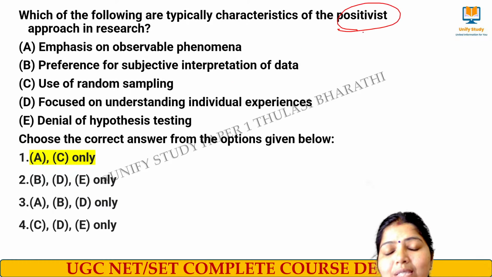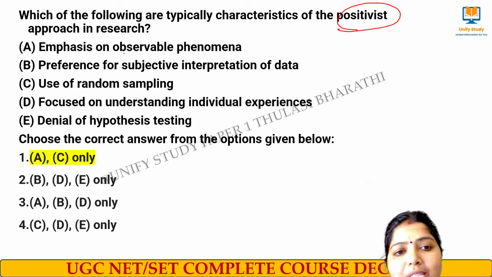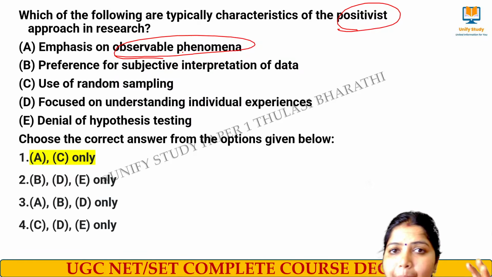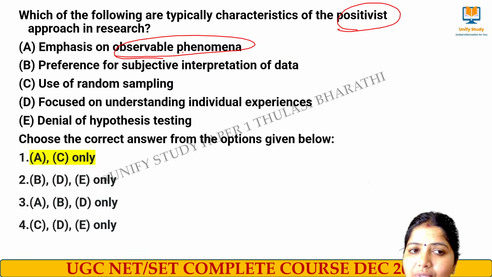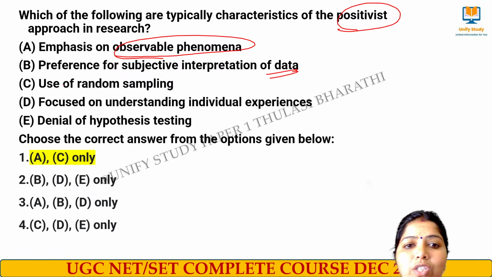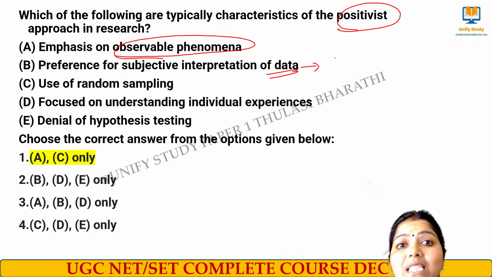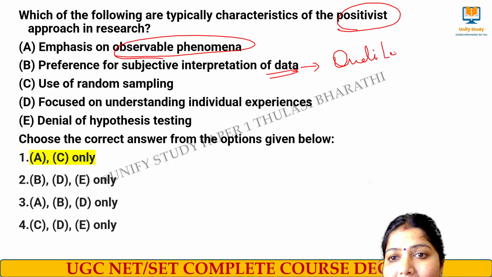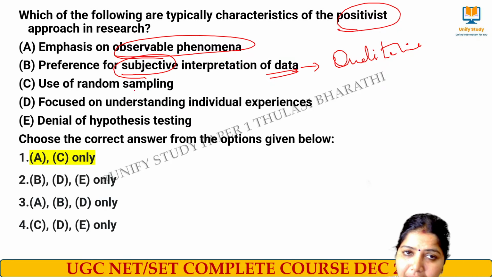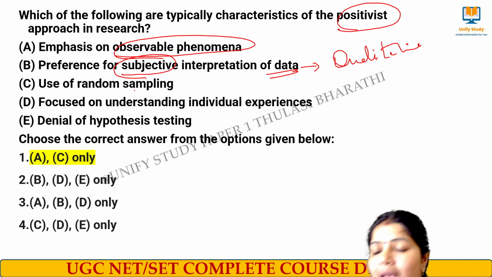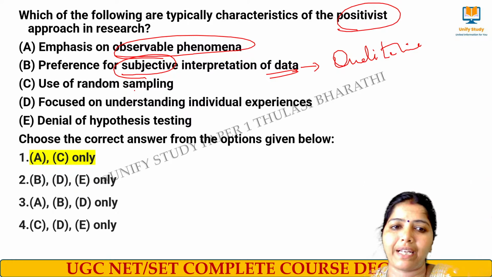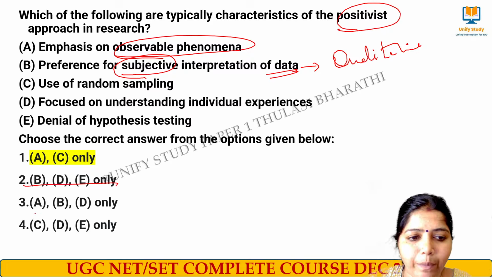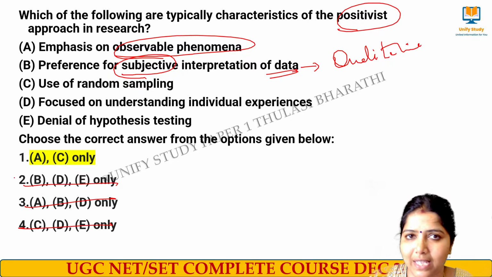What do you mean by positivist? Positivist means quantitative nature. So quantitative nature means they will emphasize observable phenomena. They observe what has been happening, and based on that, the records will be taken. Preference for subjective interpretation of data means this is a qualitative nature, where the interpretation will be done subjectively. Subjective means each one will have their own preferences, and based on that, the data will be interpreted. This is qualitative. Eliminate option B. This is also eliminated because A is not there.